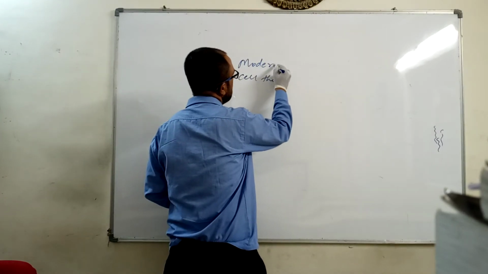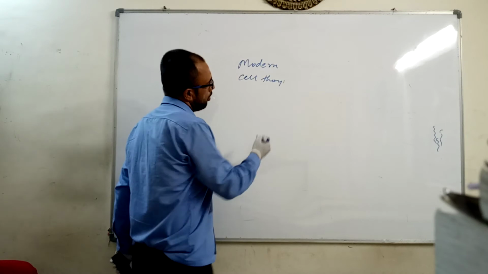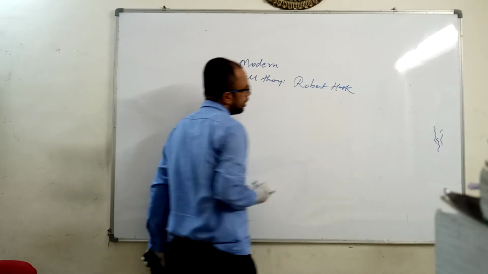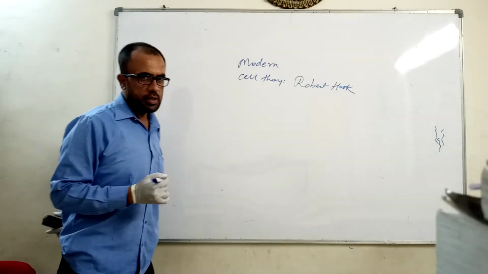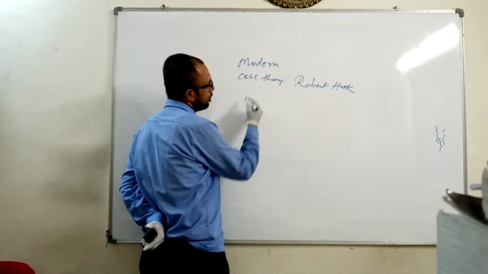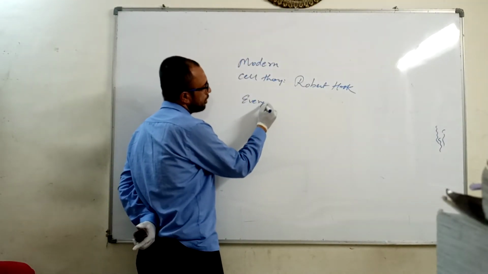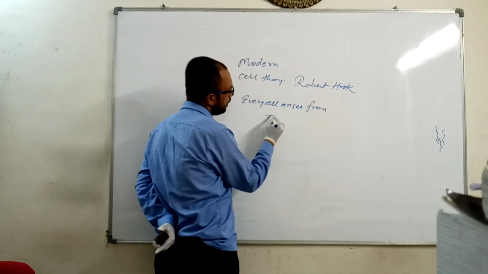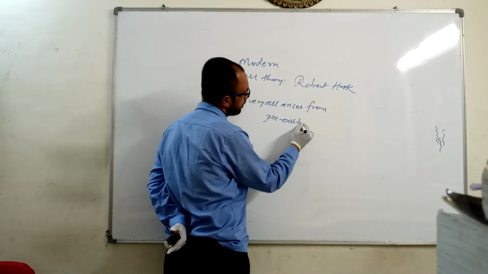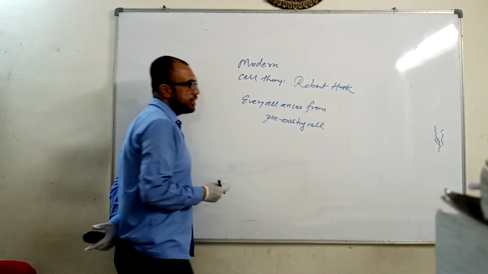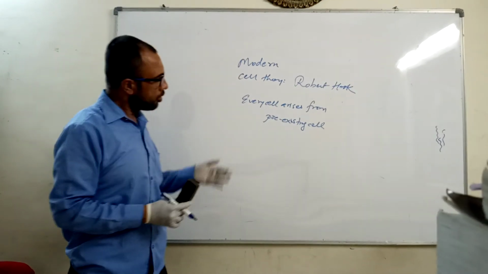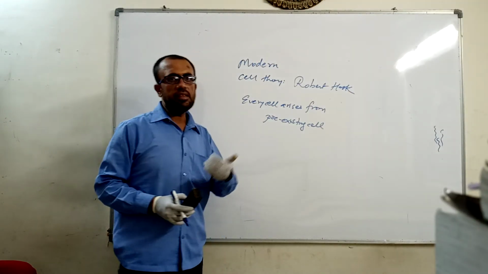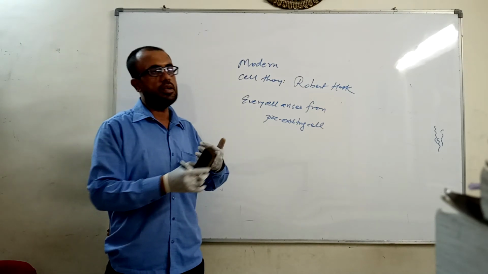Now this was the landmark. Modern cell theory was given by Robert Hooke. According to the concept of modern cell theory, every cell arises from a pre-existing cell. That means whichever cell we have today evolved as a result of gradual changes taking place year after year, over a number of generations.